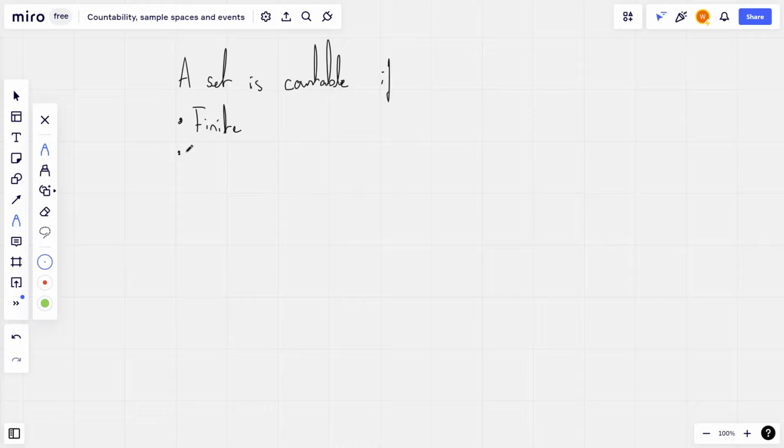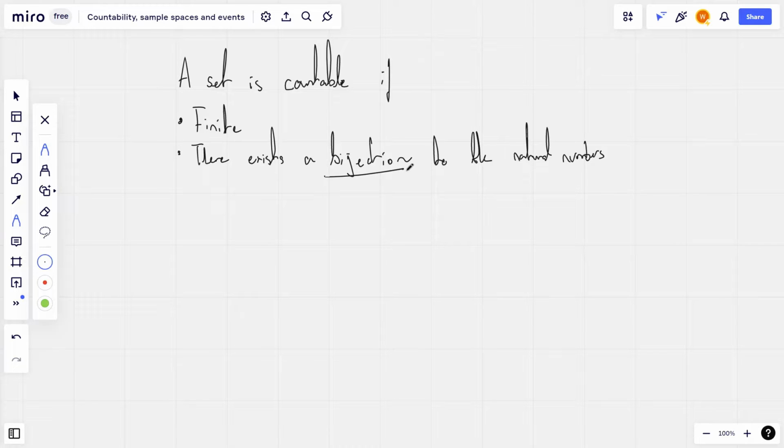Or alternatively, it is countable if there exists a bijection to the natural numbers.